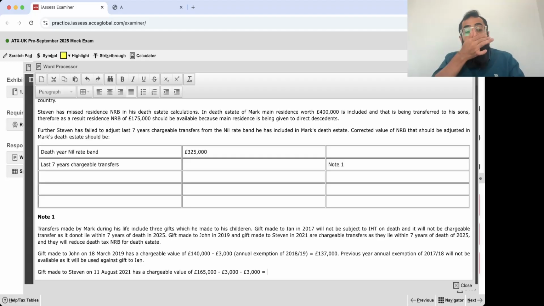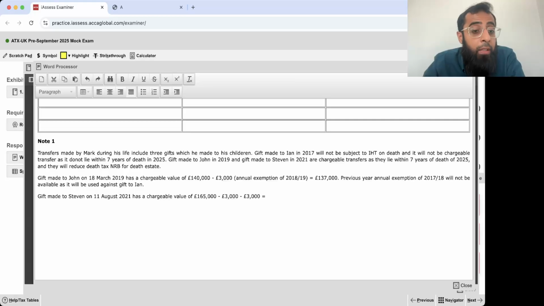Why? August 21 is 21-22, and the previous year is 20-21. You have the annual exemption of both years available, because before August 21 there was no gift in the previous year. It has a chargeable value of 159,000.